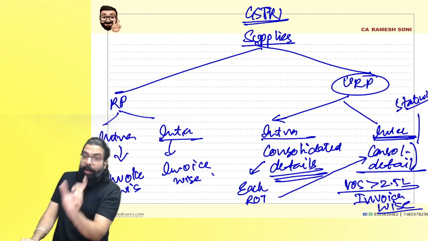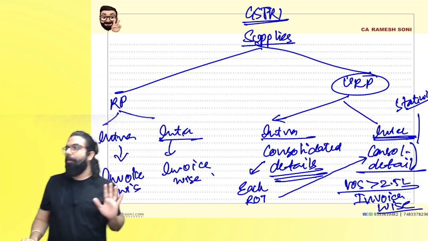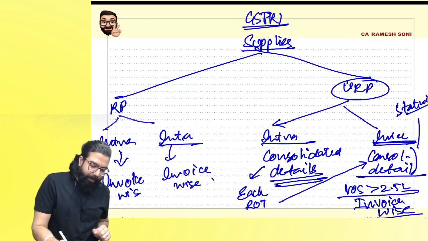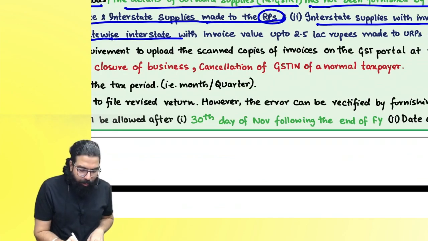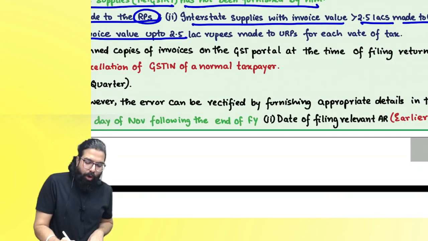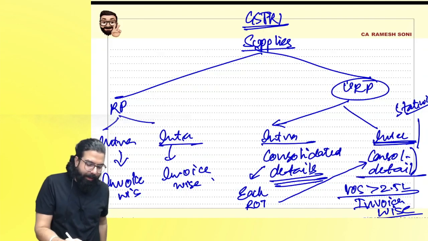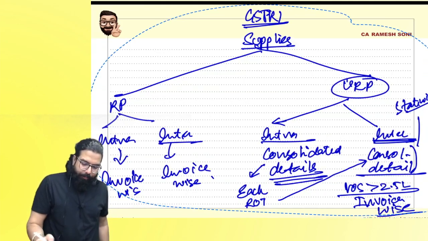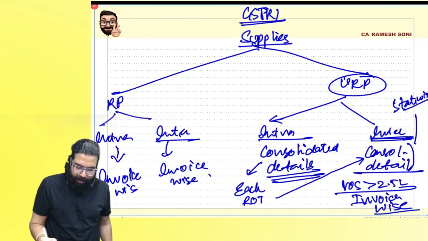State-wise, consolidated rate-wise. Can I go ahead, everyone? Are we all clear? Yes, sir. Point is clear. State-wise interstate, where the invoice value is up to 2.5 lakh made to unregistered person for each rate of tax. Can I go ahead and tell it like this? Everyone, 1 minute. You remember like this so that it's better for you to remember.